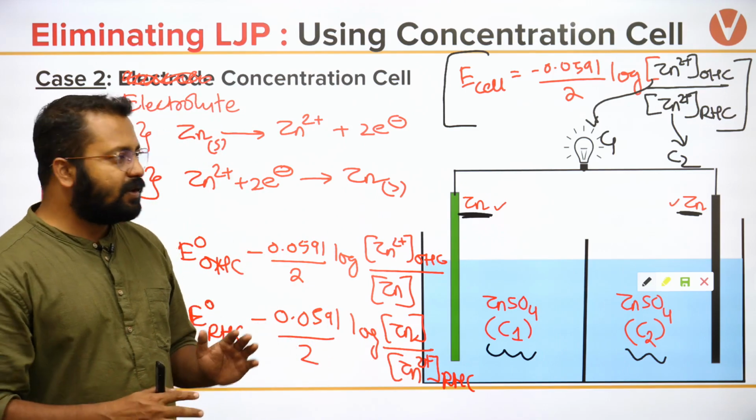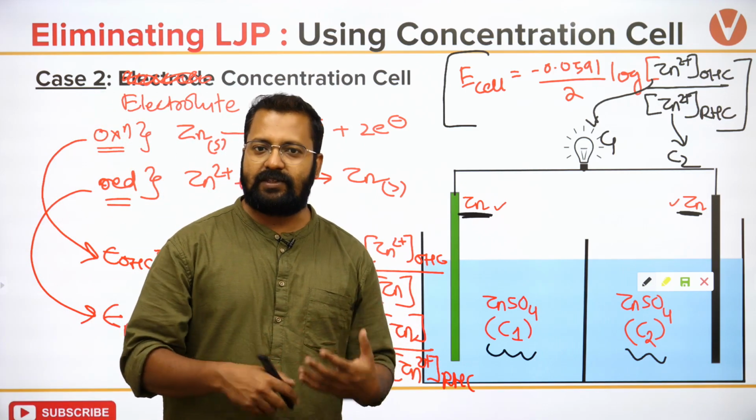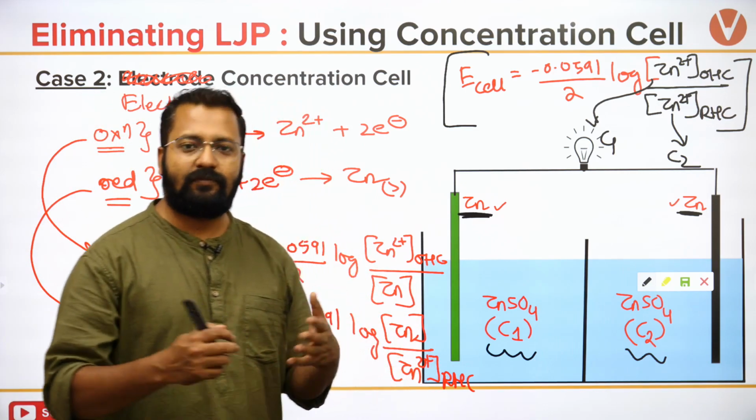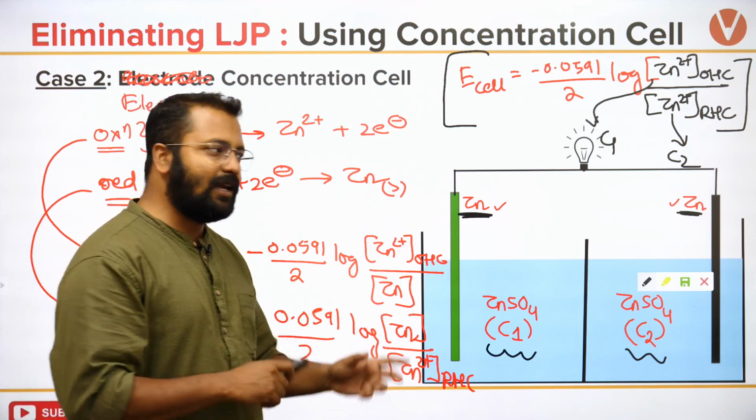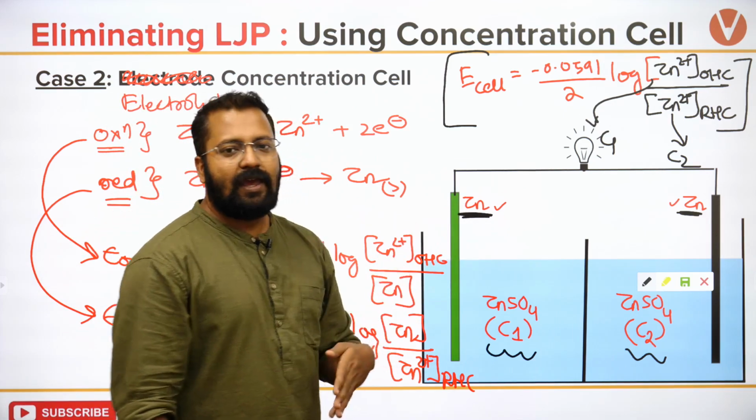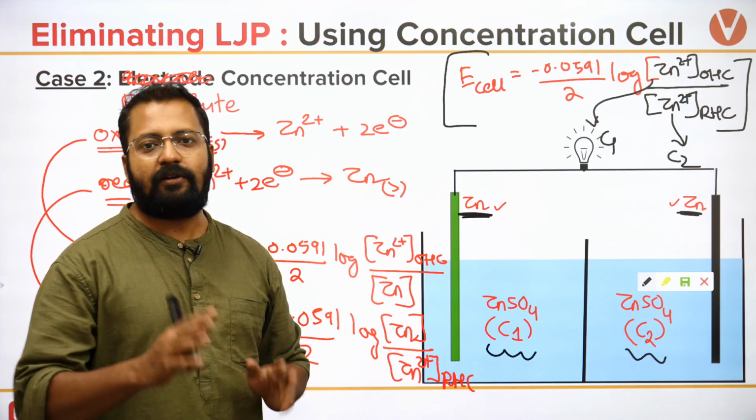And the difference between electrolytic and electrochemical cell, Anamika: an electrochemical cell is where we generate electricity from a chemical reaction, and an electrolytic cell is where we supply electricity to carry out a chemical reaction.